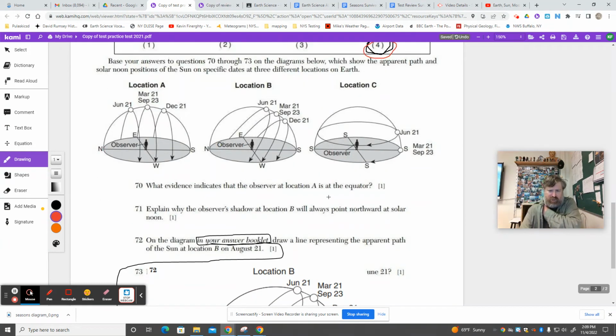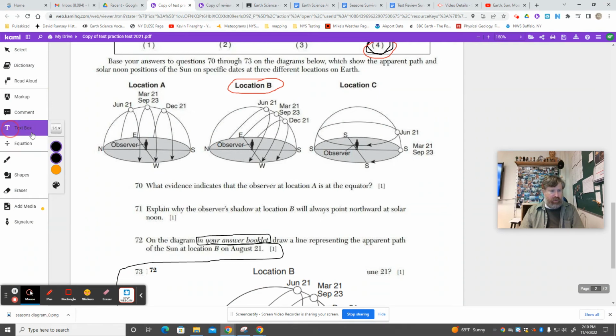What evidence indicates the observer at location A is at the equator? What we see there is that the paths are going directly overhead. This is more what it would look like for us here in Pulaski. We have to look towards the south to see the hot, sunny part of the Earth. The path of the sun will therefore tilt towards the south. C, we might get into these, but C is what you would see near the poles. This is like near the North Pole, where the sun just goes in a big loop around the sky all day. But A, be near the equator, because the paths go overhead.